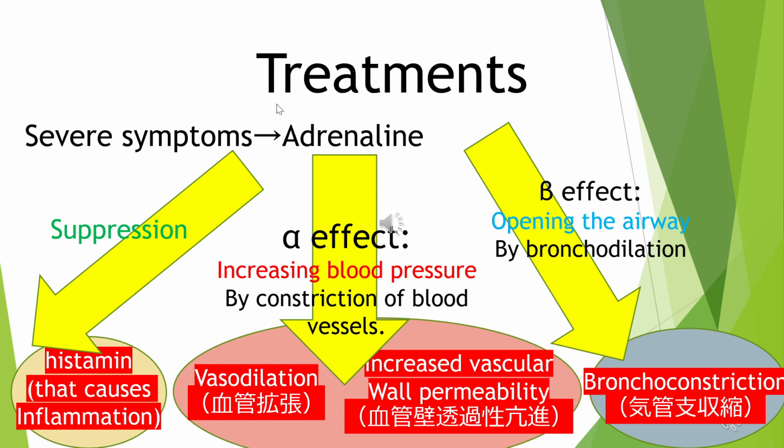In addition, it normally binds to alpha-1 receptors to constrict blood vessels. It decreases vascular wall permeability. On the other hand, it dilates smooth muscle and prevents bronchoconstriction.